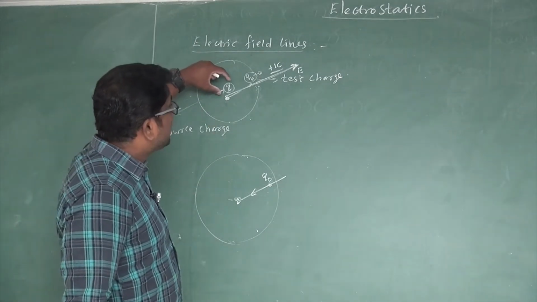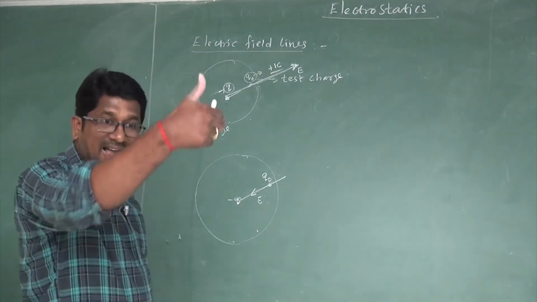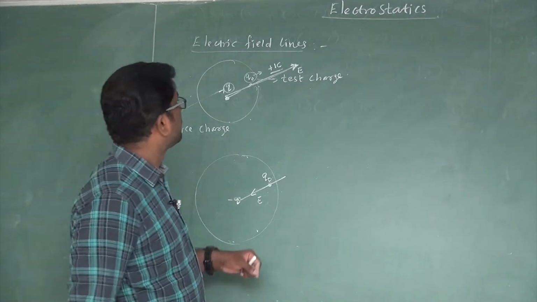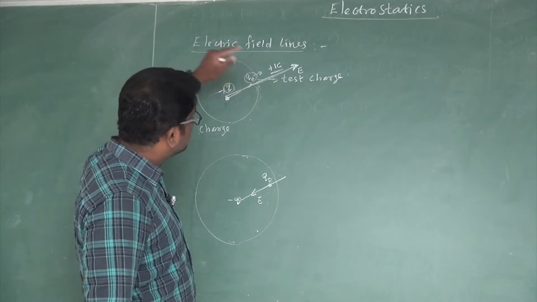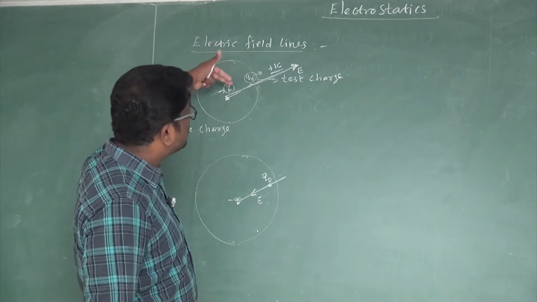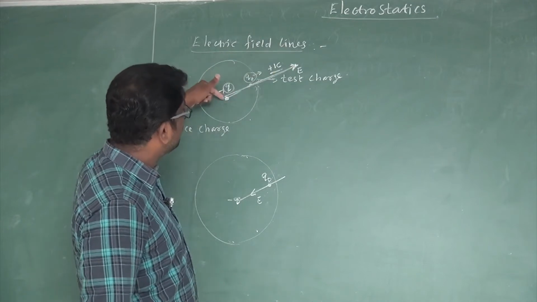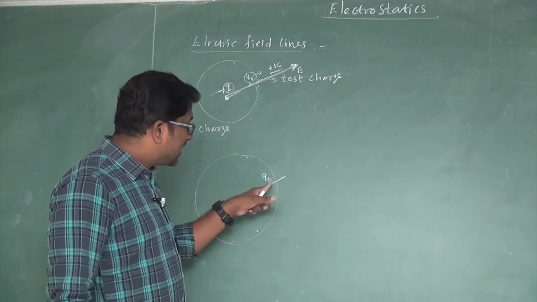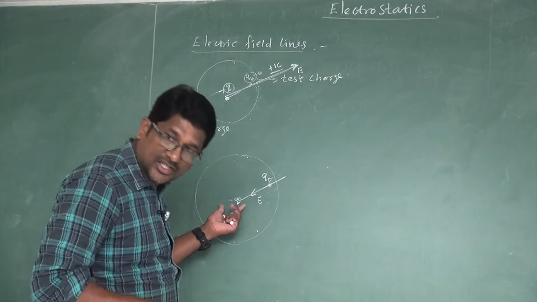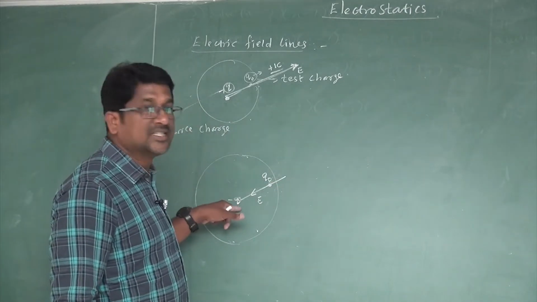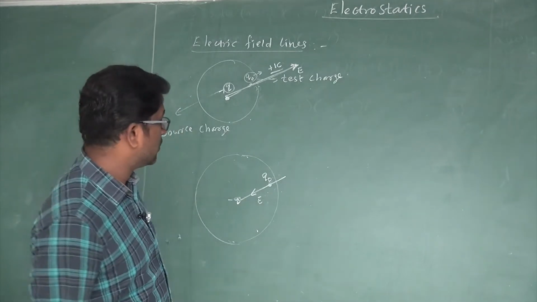The electric field produced by the positive charge acts outward, whereas the electric field produced by the negative charge acts inwards, right? So this is the electric field due to the positive charge. When the test charge is placed in this electric field, due to the electrostatic repulsive force, it moves outward. The direction of motion of a test charge indicates the direction of electric field produced by the positive charge. If the same test charge is placed in the electric field produced by the negative charge, it moves towards the charge. It means the electric field produced by the negative charge acts inwards, right?